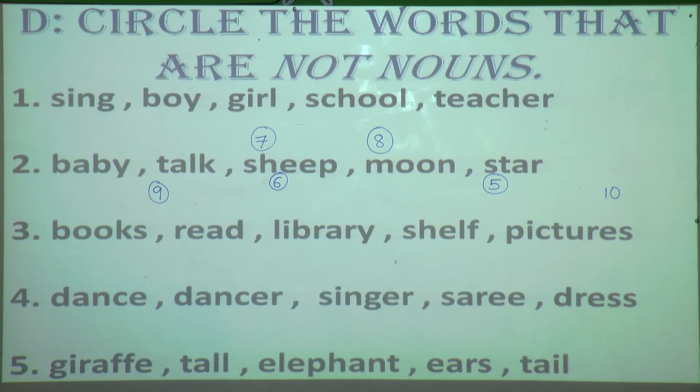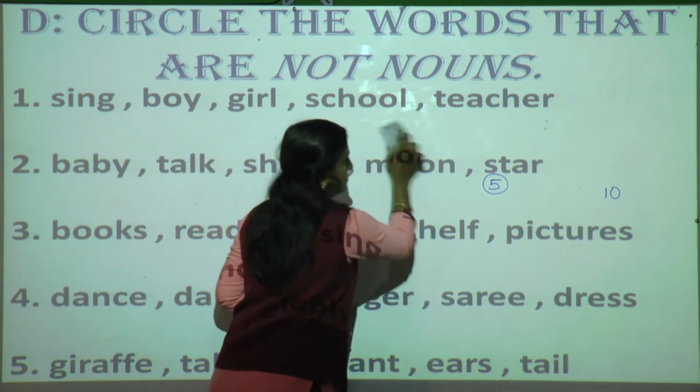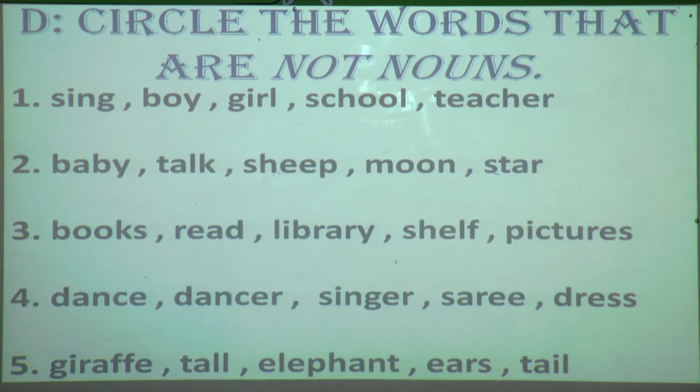Now next, what we have to do here? Circle the words that are not nouns. Now what we are going to do here? Page number 18, D. Here some group of words are given. And what you have to do? You have to read that group of words, and whichever you don't feel is a noun, that you have to circle. So what is the instruction given to us? Circle the words that are not nouns.